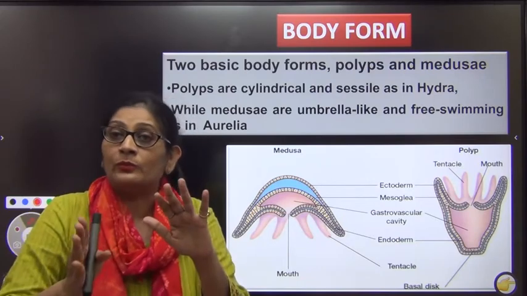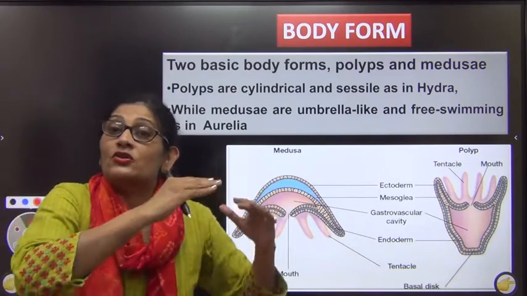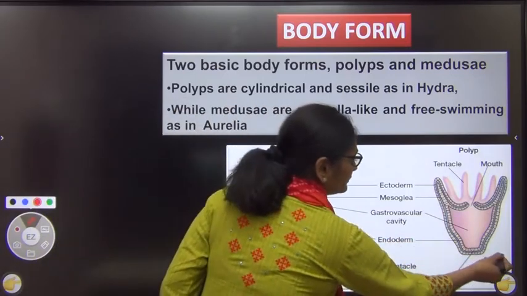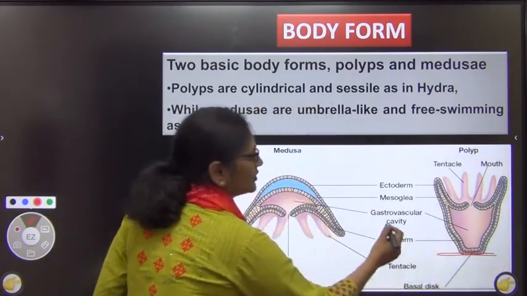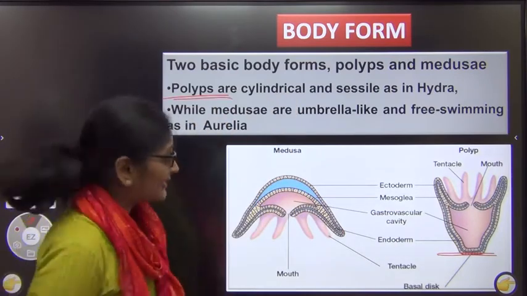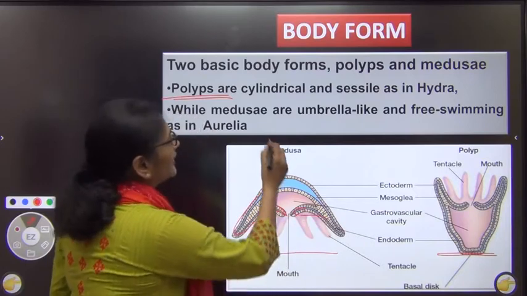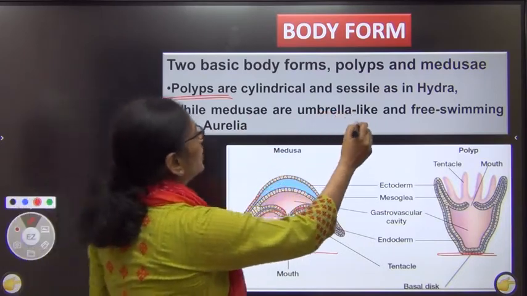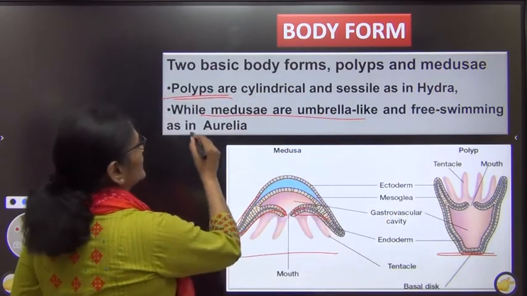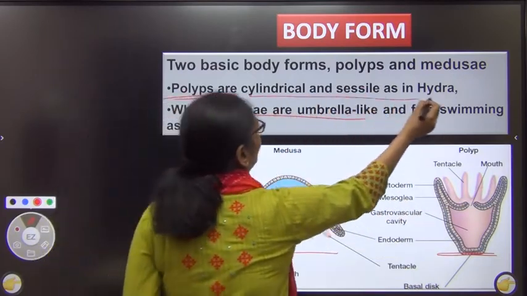I always tell you, you will find some transition forms from this to this. So in here, some organisms are sessile. The sessile form is attached to the substratum and is called polyp. And some of them have become motile. You can see the tentacles. They are called the medusa. The free living form is umbrella-like, and this is called medusa. And the sessile form is normally cylindrical and is called polyp.